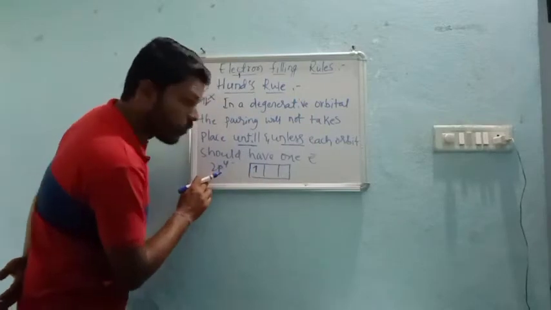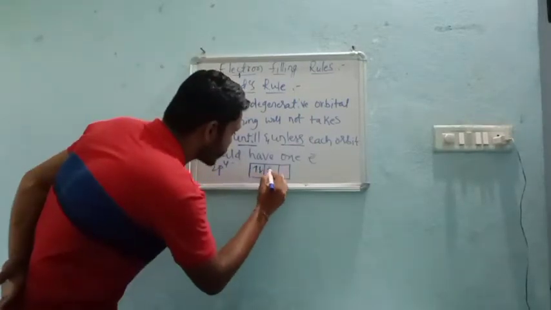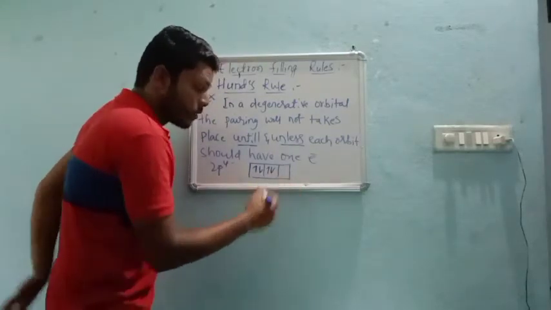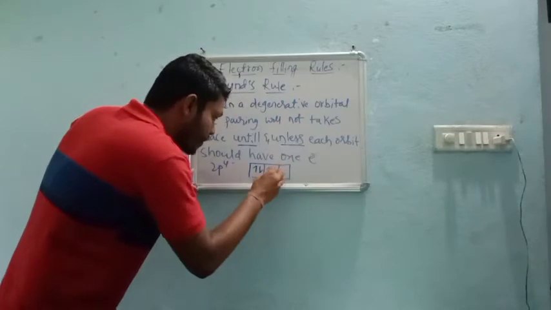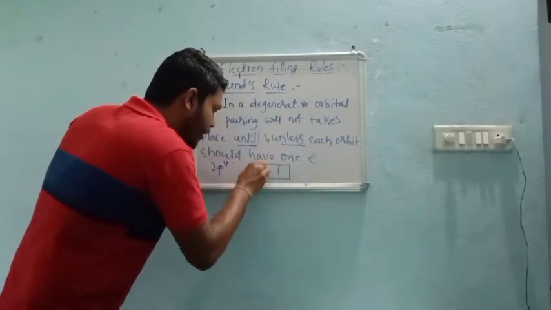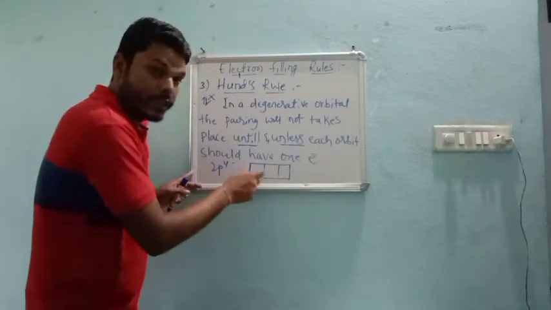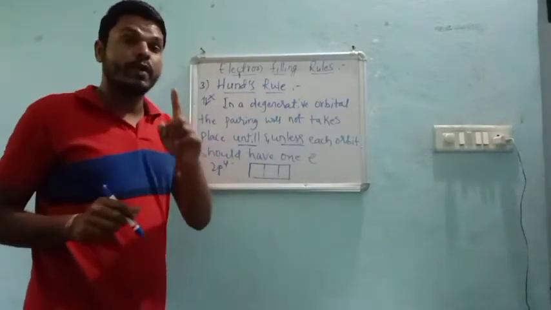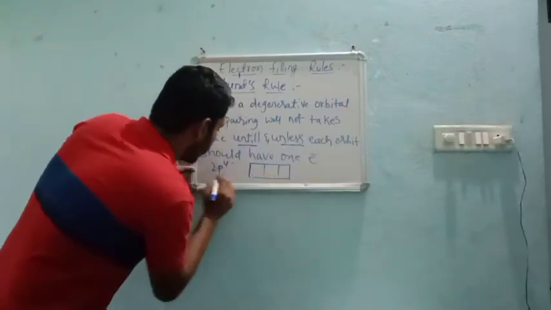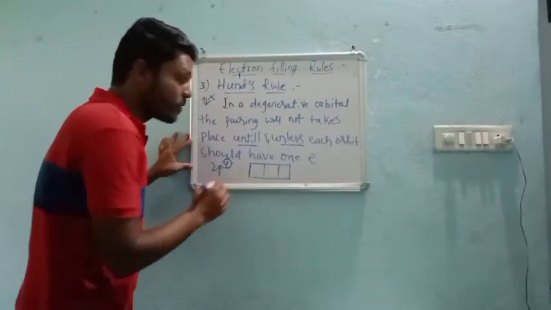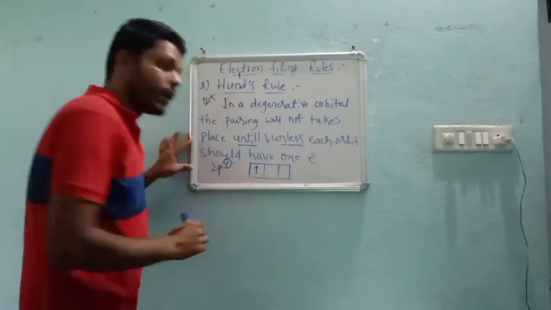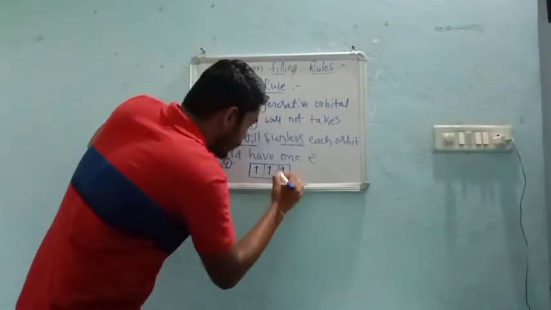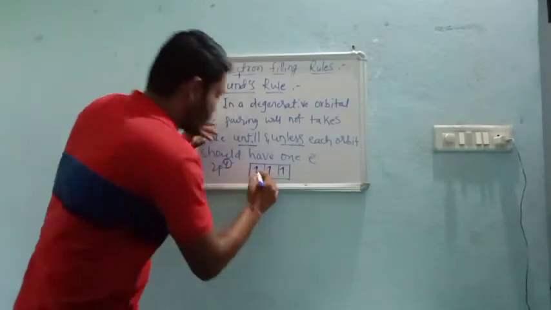We have 4 electrons: the first orbital gets 1 electron, then the second, then the third, and now pairing takes place, right?